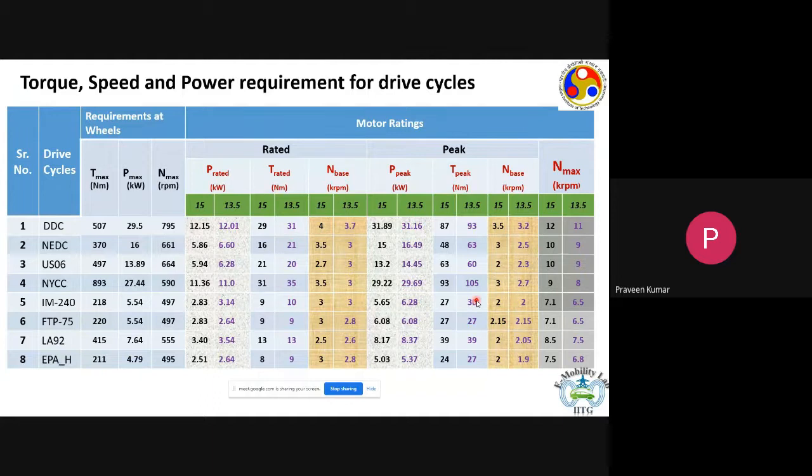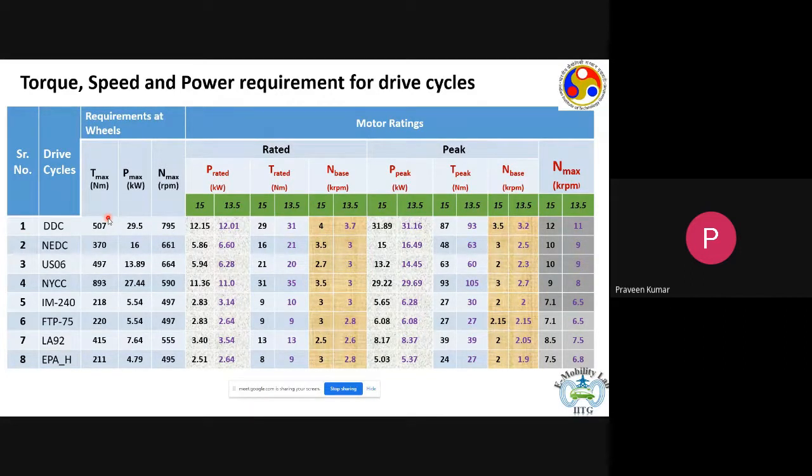Now, we see how we can use the drive cycle data and eventually the vehicle parameters to find out the critical value. So far we have the drive cycle data in this table. All the 8 drive cycles are given in column number 2. In column number 3 we have the maximum torque at the wheel, because you know the maximum speed that the vehicle can go, the radius of the wheel, the mass, the aerodynamic drag coefficient, the rolling coefficient. We know everything.